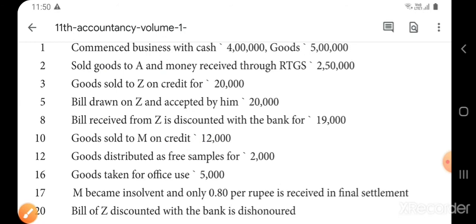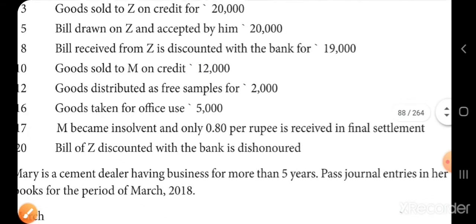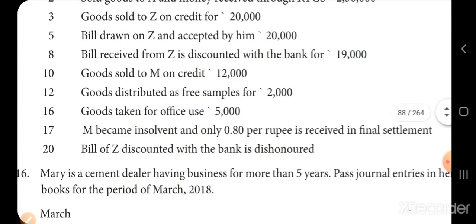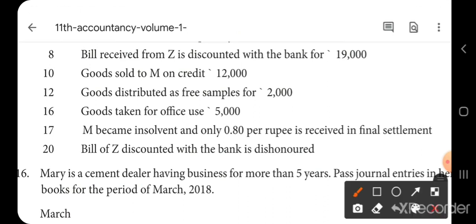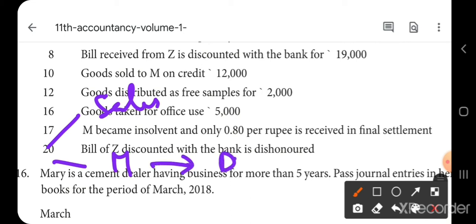Now, next one, goods sold to M on credit. What will be the entry? What are the two accounts involved? Sales account and M's account. So debit the receiver. Who is receiving? M. So debit the receiver, and sales is always a credit. So M's account debtor to sales account.